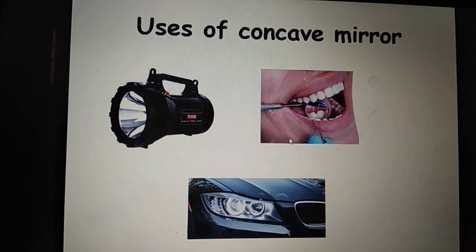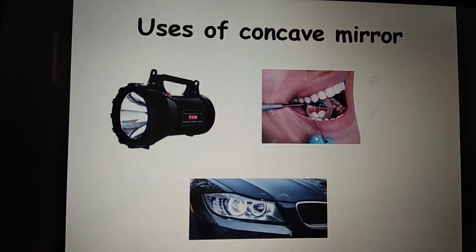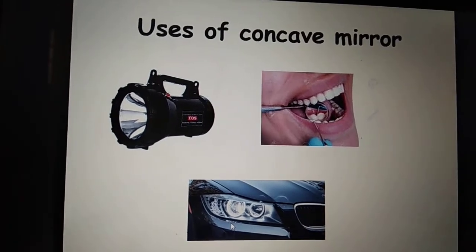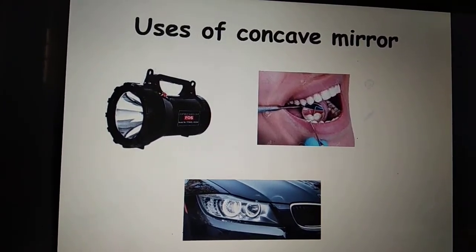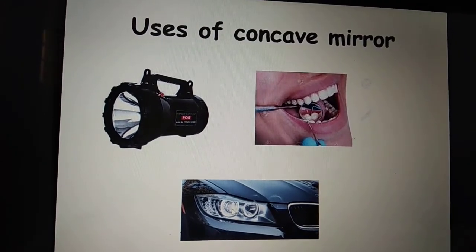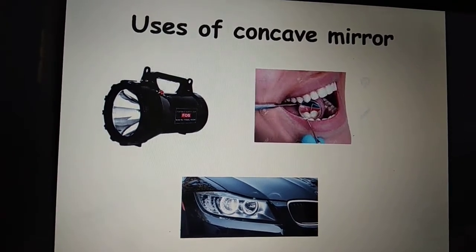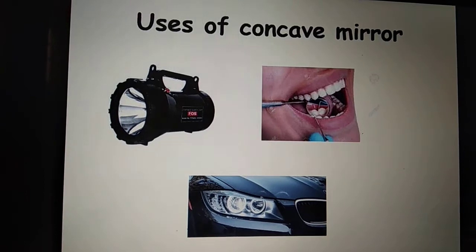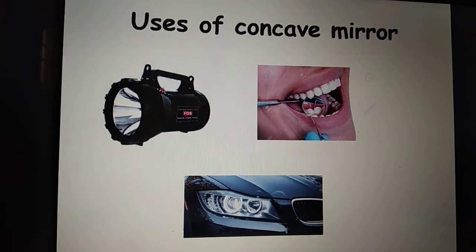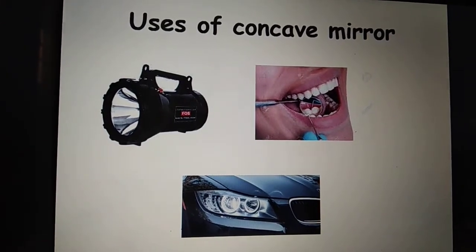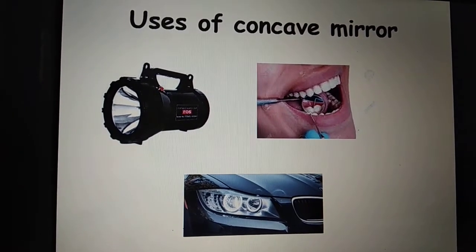Now uses of concave mirrors. Concave mirror is used in flashlights, in dentist lenses, and also in cars. Actually how it works is that in the case of car headlights, they keep the bulb not on the focus but near to the focus. If you keep the object on focus, your image will be formed at infinity, and that is what I want. If I am driving the car in the night, I want the light to be at infinite distance away from me, right? So that is why concave mirrors are used in these three uses.